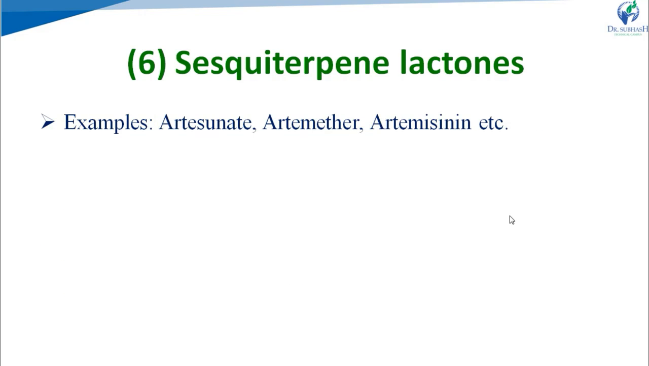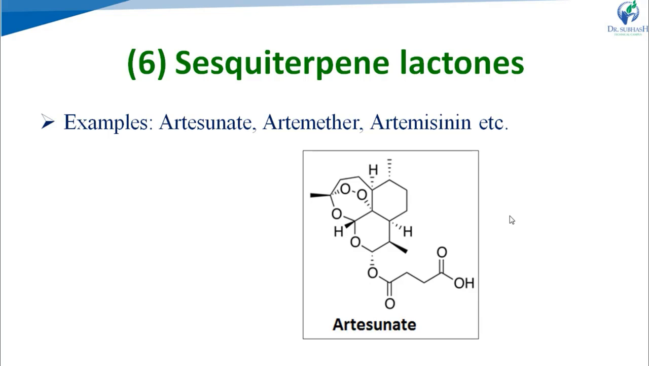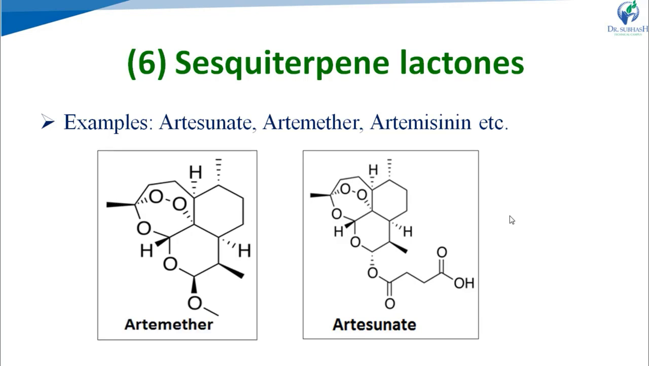Now, sesquiterpene lactones. The next class of antimalarial drugs is sesquiterpene lactones. Examples are artesunate, artemether and artemisinin. This is artesunate. This one is artemether. Same structure. It contains the peroxide group here, and this is the peroxide group in both cases, and the lactone ring has trans configuration. It is fused with the other ring by trans configuration.